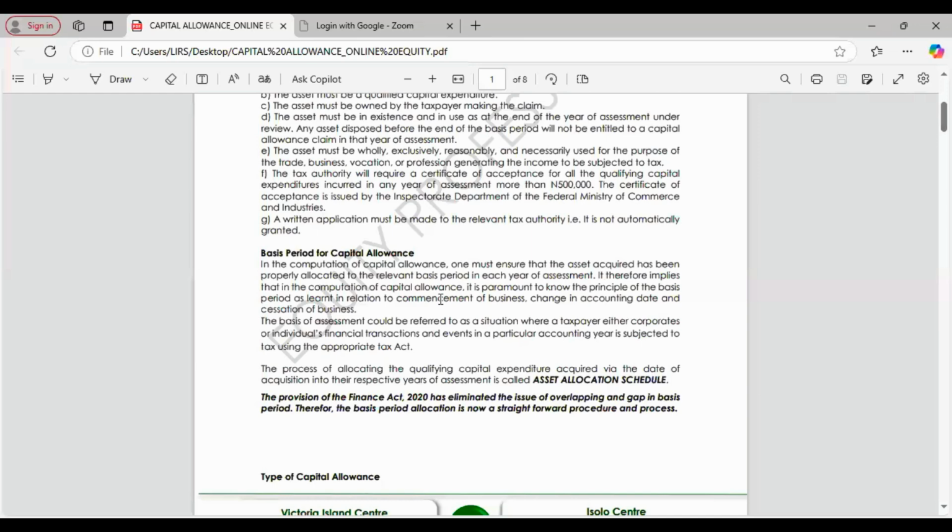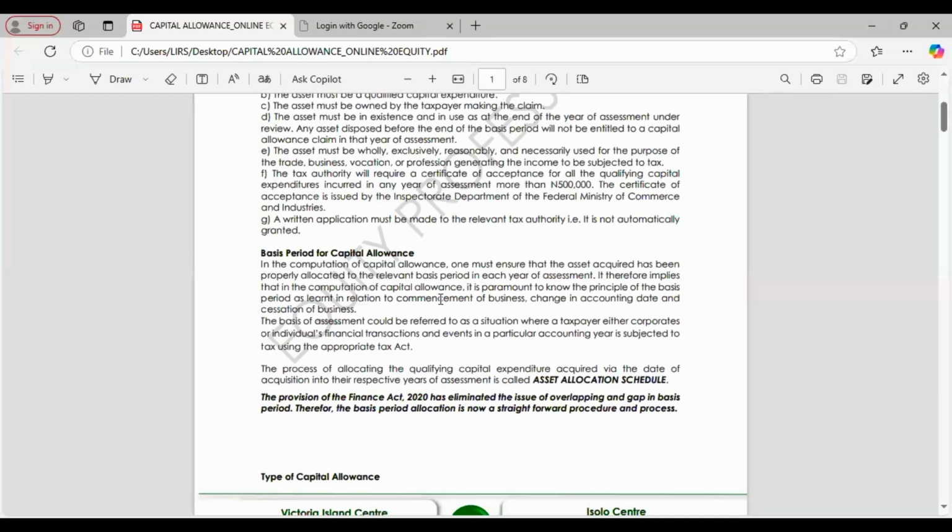So that means we must know, for capital allowance purposes, the date that the asset will start claiming. We must know the date we start to claim for capital allowance purposes.